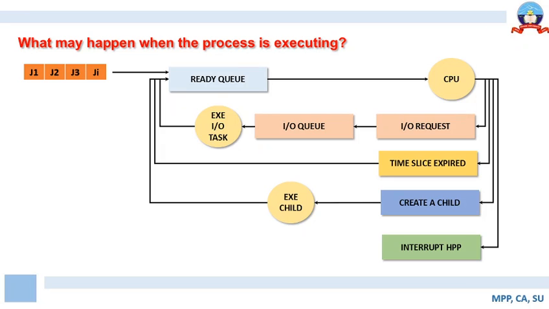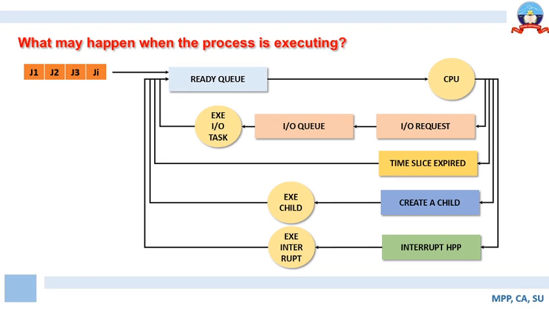Whenever a high priority process interrupts, the current process has to go to the ready queue and wait for its turn for reallotment of CPU. Meanwhile, the interrupt executes, and the process has to be placed in the ready queue.